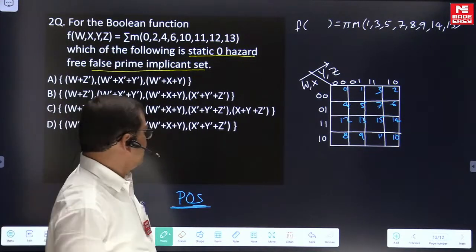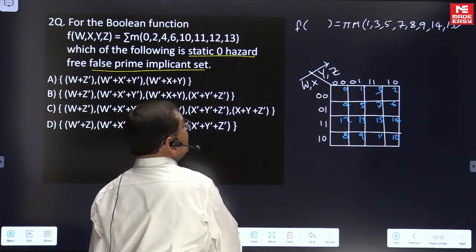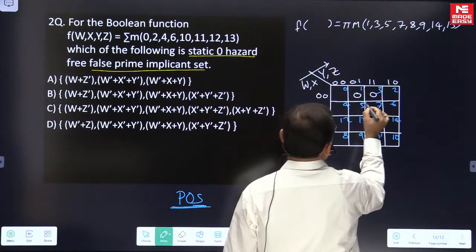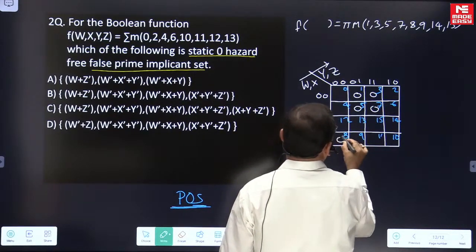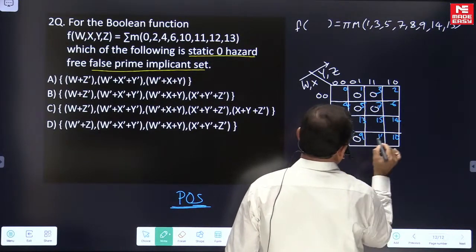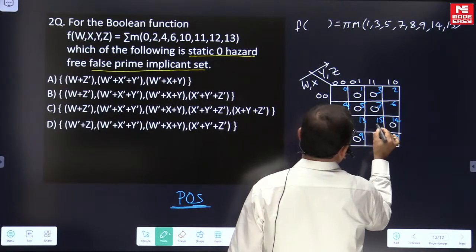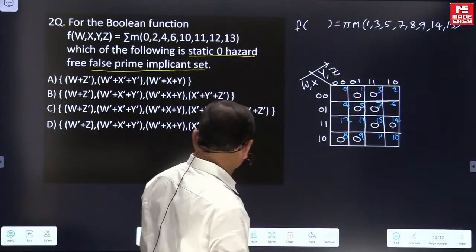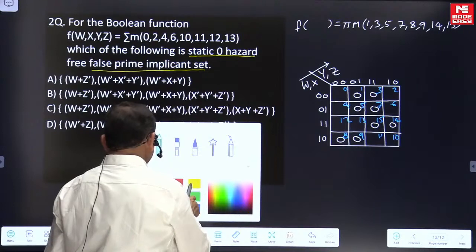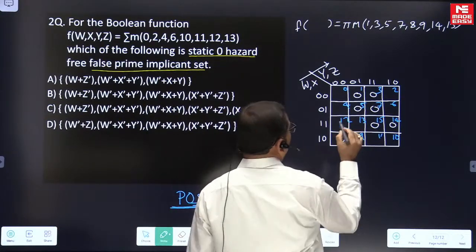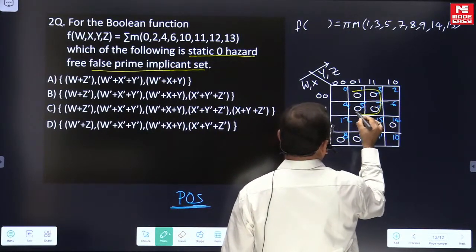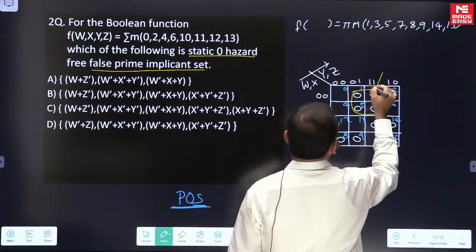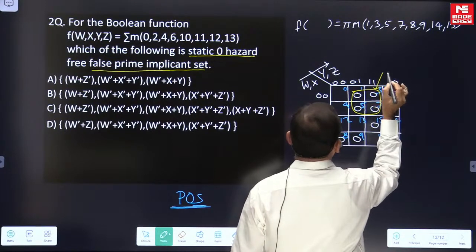Right. So in the corresponding cells, we are writing the function output is 0, 1, 3, 5, 7, 8, 9, 14 and 15. Right. If you are looking to the minimal form, you are going to take this 4 cell subcube. So a 4 cell subcube sum term you will get.